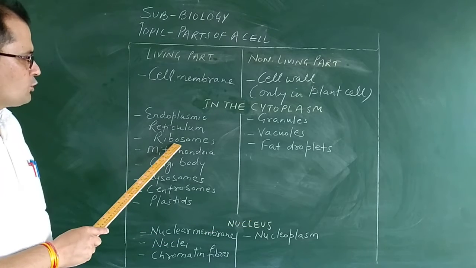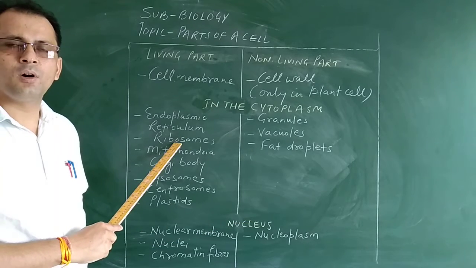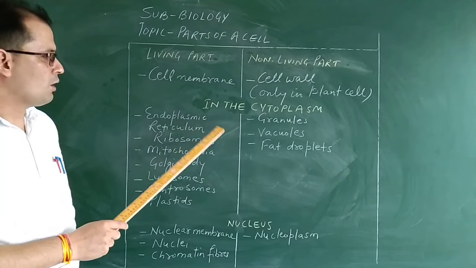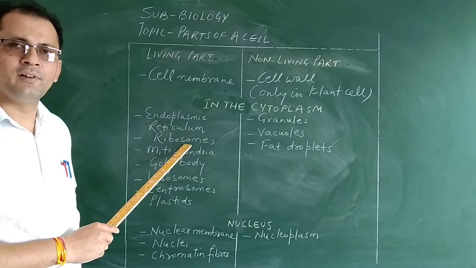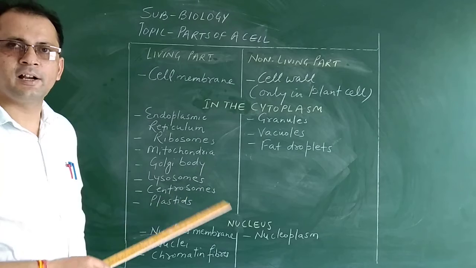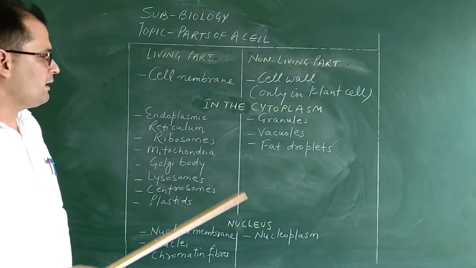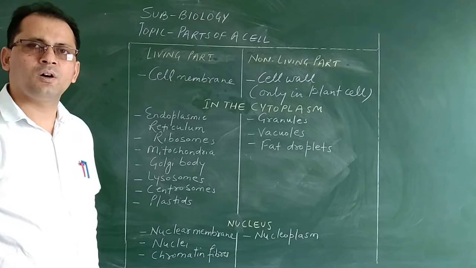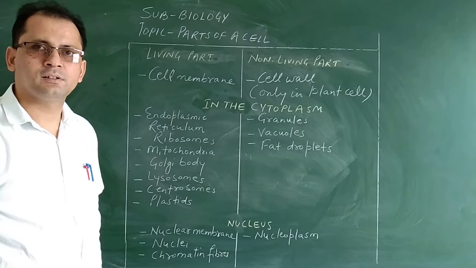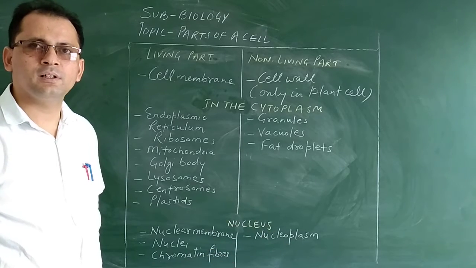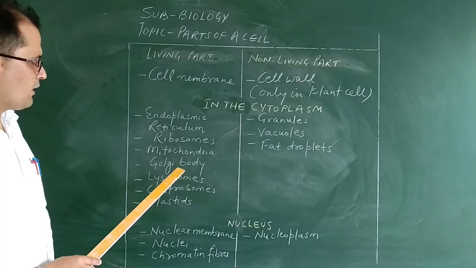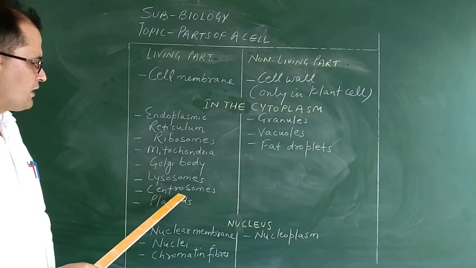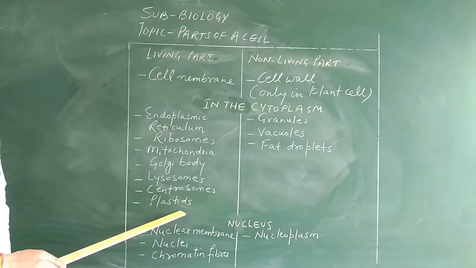Ribosomes are the round bodies which are present on the surface of the endoplasmic reticulum, or they can be present freely scattered in the cytoplasm. The main function of the ribosomes is to synthesize proteins for the cell. Then Golgi body is there, mitochondria, lysosomes, centrosomes, plastids.